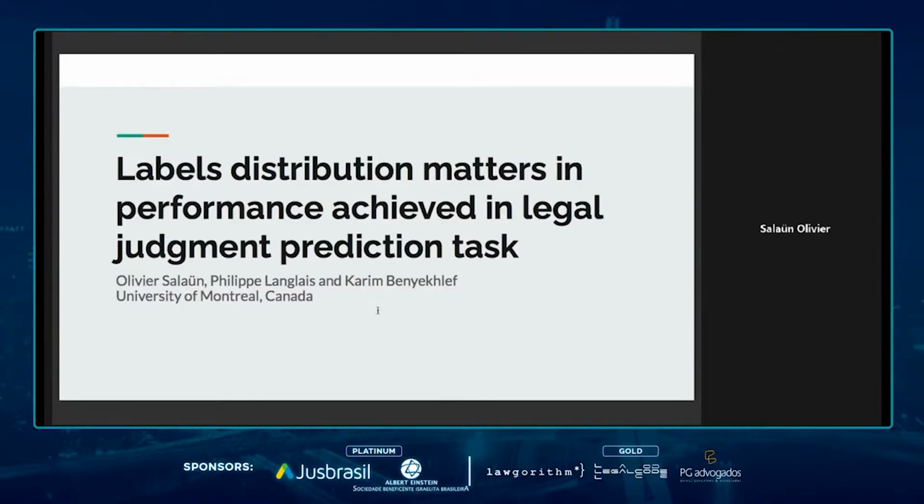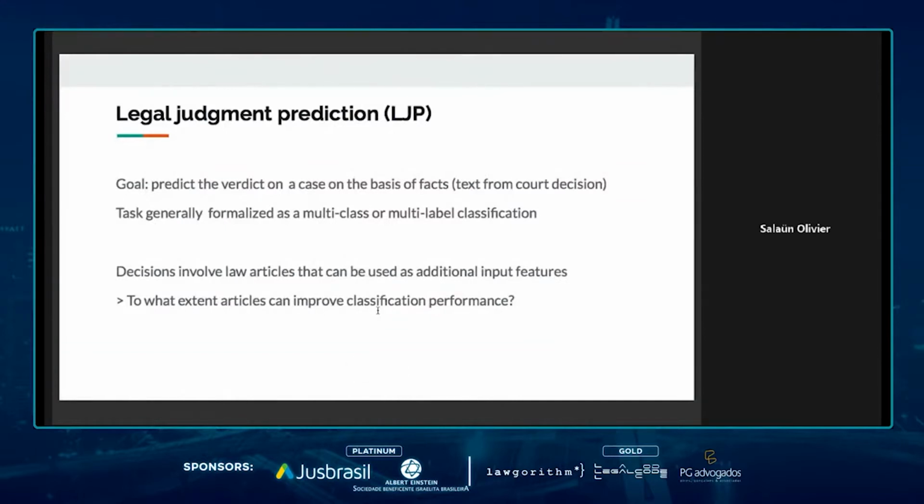First of all, I'm going to make a short introduction about what legal judgment prediction is. It's a task in which a model is given the description of the facts of a legal case, and the model is expected to predict the verdict that was originally decided by the judge. This type of task is usually formalized as a multi-label or multi-class text classification.